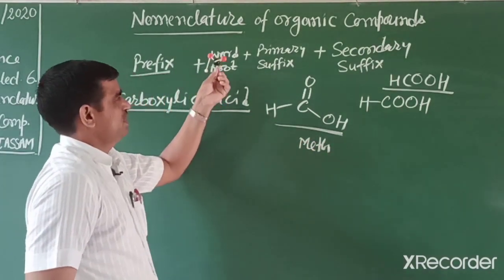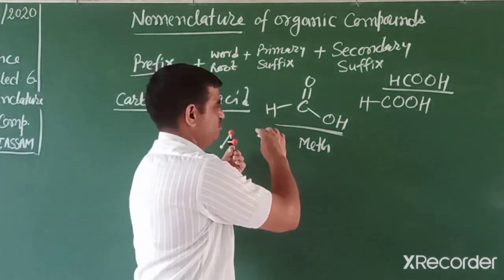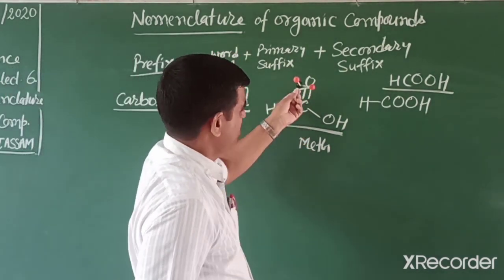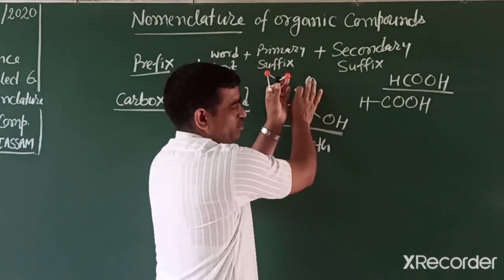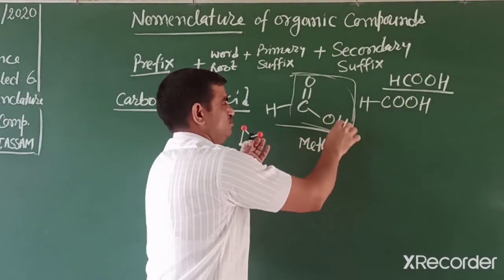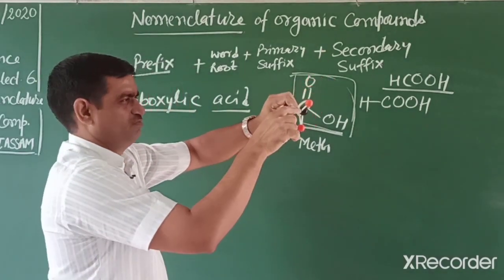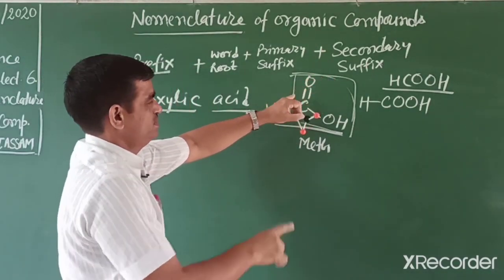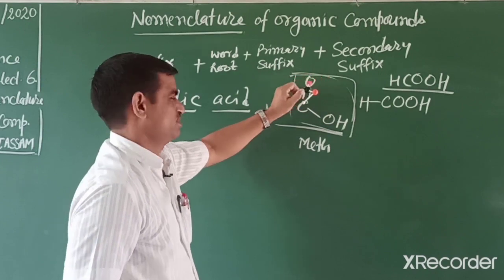Then we write single bond for the primary suffix, although this one is not a double bond. This is a functional group, so we can't observe a double bond there. This is a characteristic of the functional group.